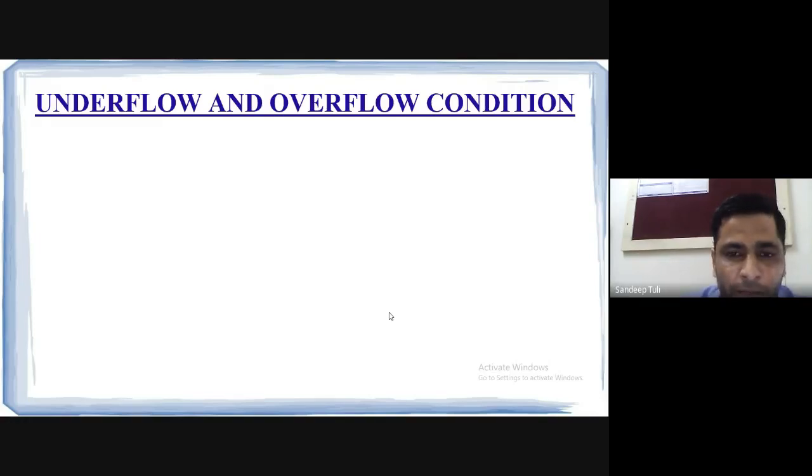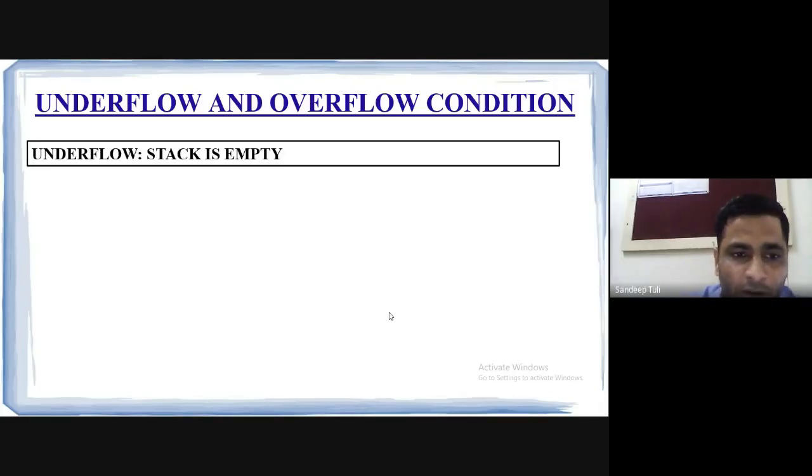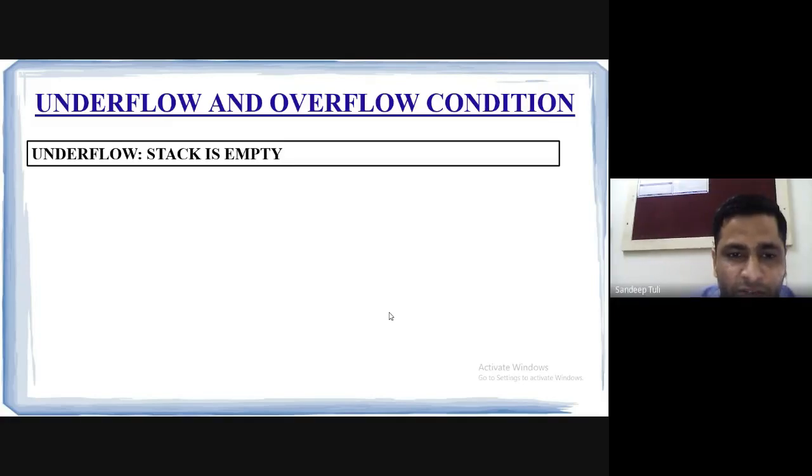Can anybody tell me by any guess? Empty stack. Empty stack. Very good. So underflow condition is the stack is empty. It means that there is no element in the data structure. In this case, the stack we are talking about, so the stack is empty. So what could be the condition for an underflow when the stack is empty? Top equals to. Yes. Now what is the condition of top for the stack to be empty? -1. Top equals to -1.